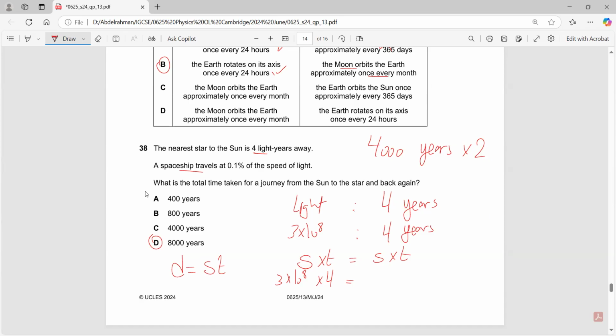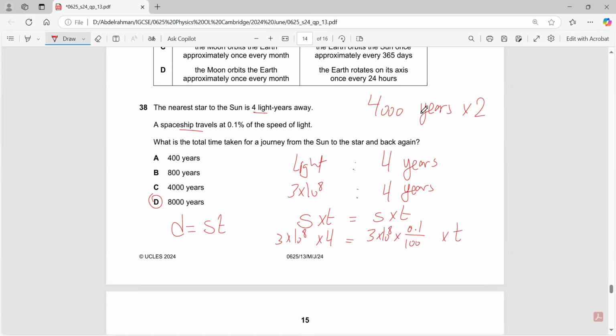The speed of this spaceship is 3 times 10 to the power of 8 times 0.1%, which is 0.1 over 100. Can I find the time? Yes, I can. How?